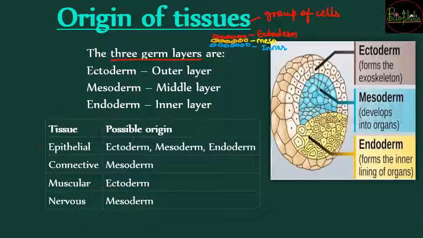जो types हमने देखे थे, 4 types of tissues. So those 4 types of tissues के origin क्या होते हैं? So अगर epithelial tissue की बात करें, so in epithelial tissue the origin can be from the ectoderm, यानी जो सबसे बाहर layer जो बनी थी cells की, it can origin from that, or mesoderm or endoderm. So in a way you can understand जो epithelial tissue होता है, तो उसका formation can happen from all the